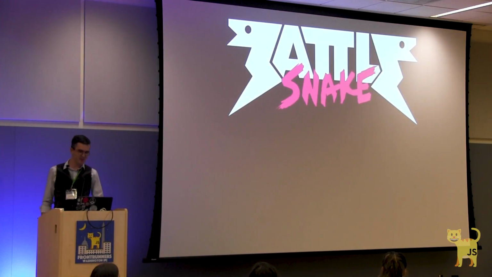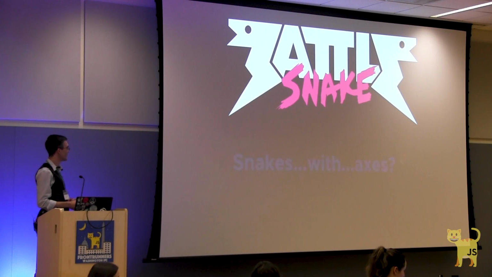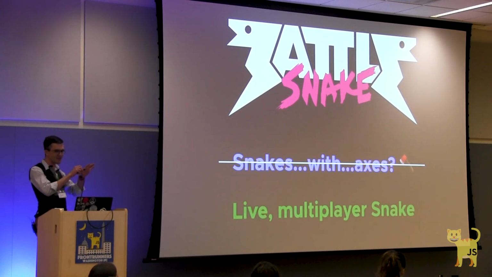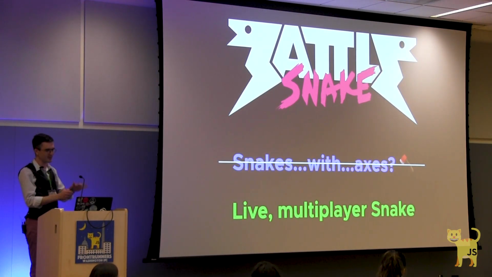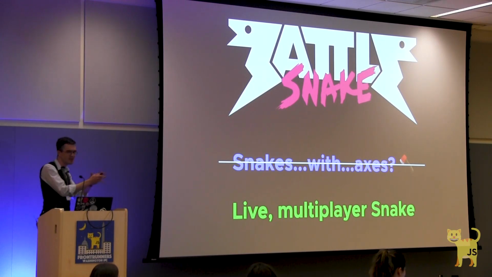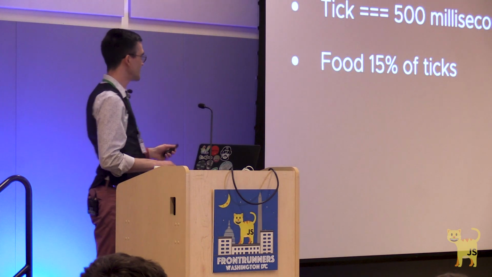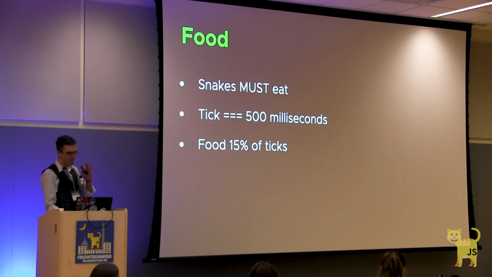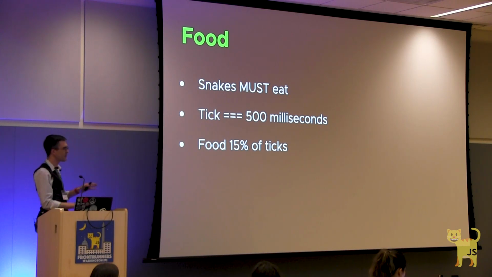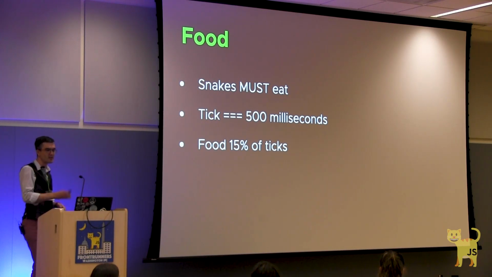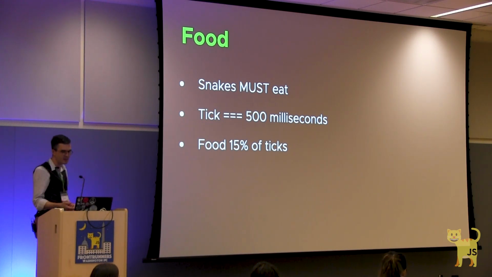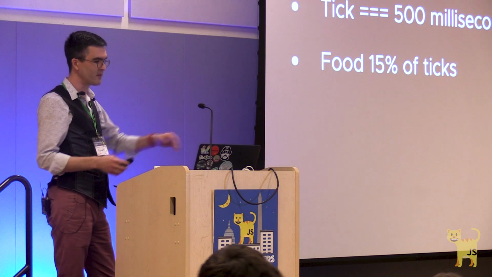So what is this Battlesnake thing then? Well, Battlesnake is live multiplayer Snake. The rules are mostly the same, but with a few additions. So each snake must eat something every 100 ticks, or it dies of starvation. Each tick is about 500 milliseconds, so your snake has a little under a minute to live without food.